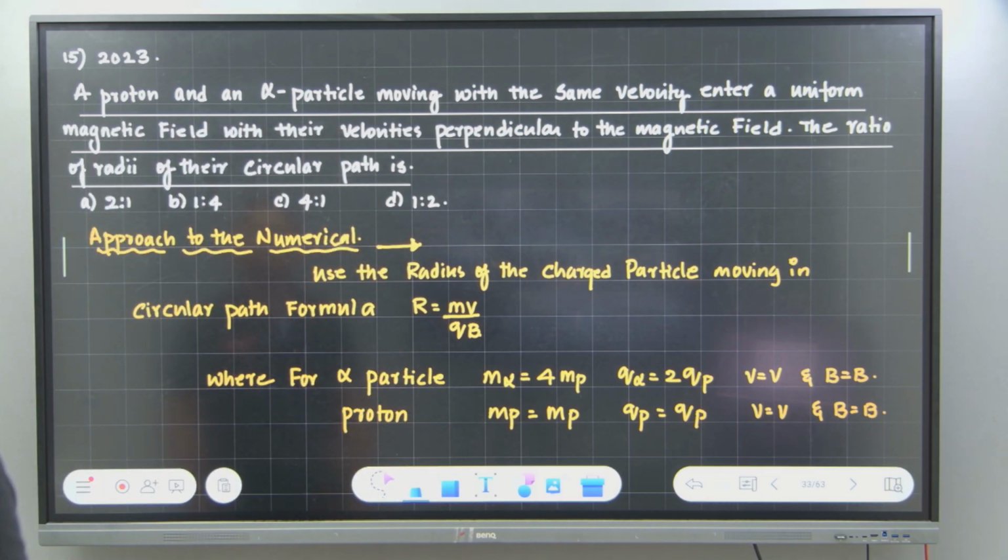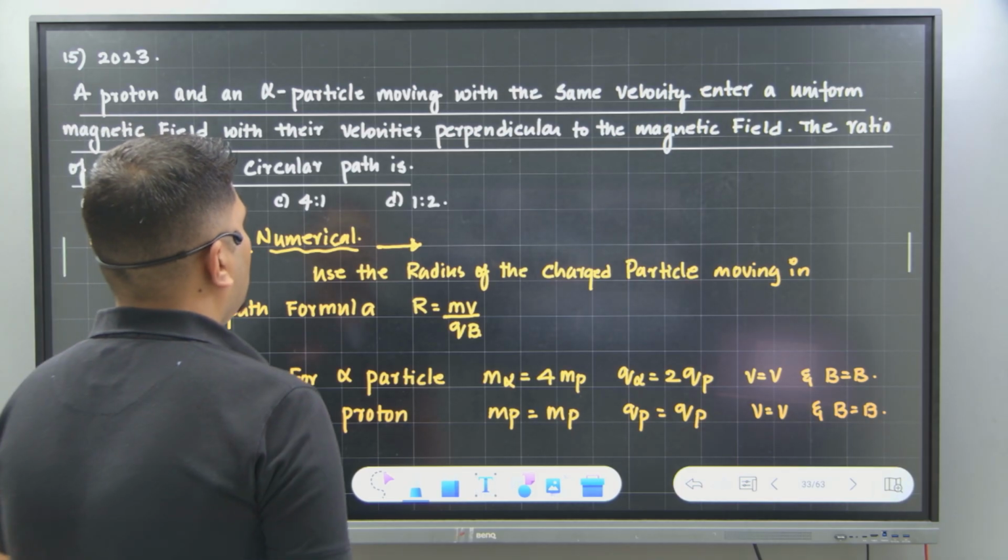Okay. Try with this. What is given? A proton and an alpha particle moving with the same velocity enters into a uniform magnetic field with their velocities perpendicular to that of the magnetic field. The ratio of the radii of the circular path is?